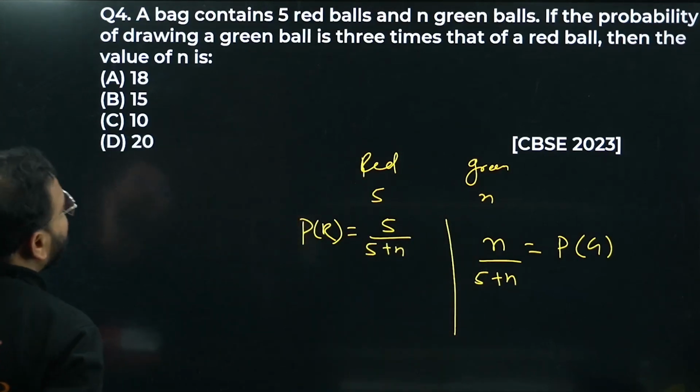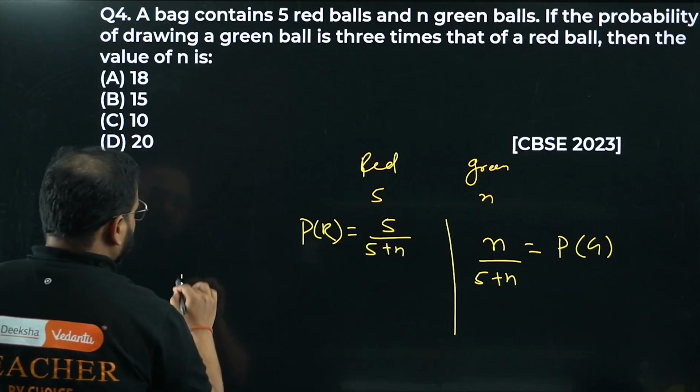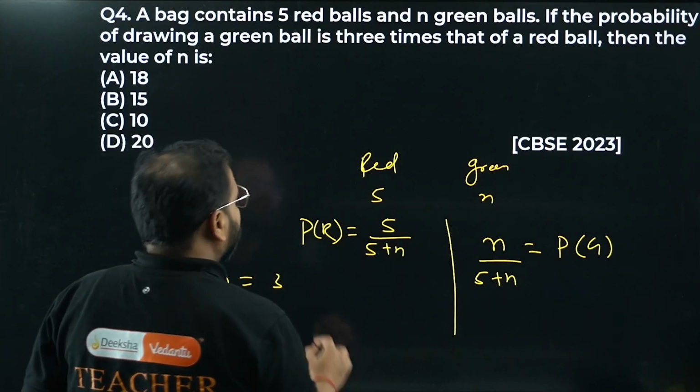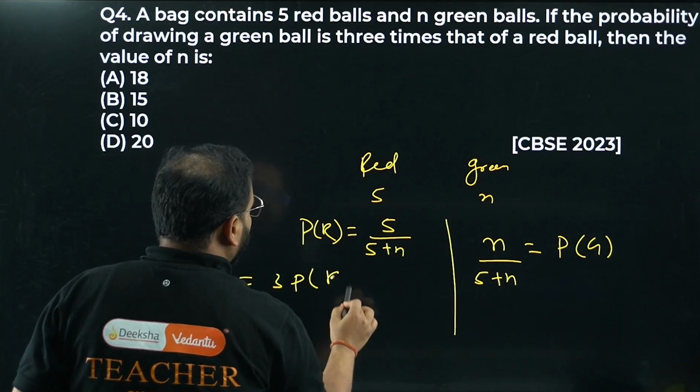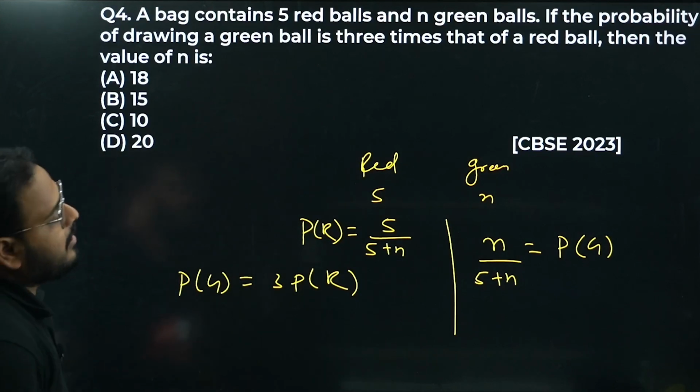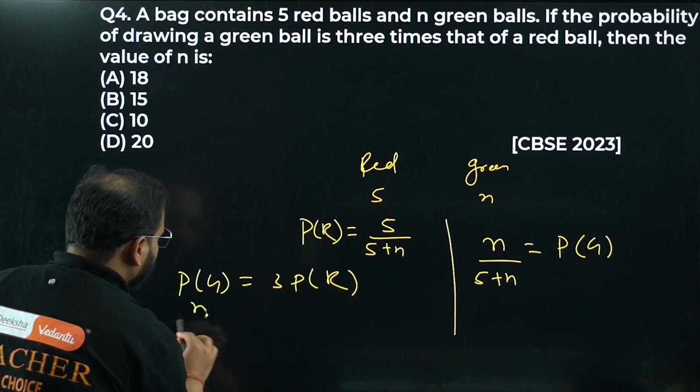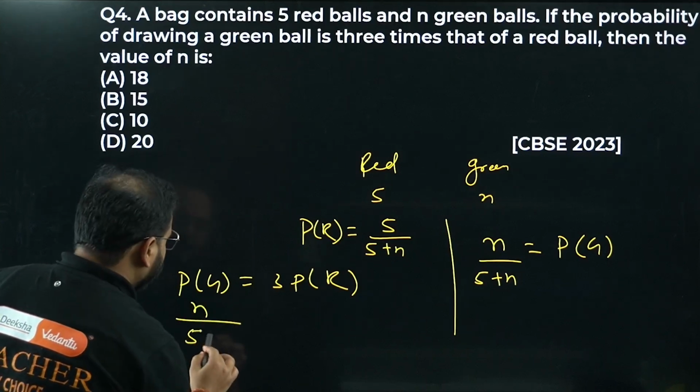They've given something: the probability of drawing a green ball is 3 times. So they are saying the probability of drawing a green ball is 3 times what? The probability of drawing a red ball. Okay, so let's check the values that we have so far. What is it? For P of G I have n upon 5 plus n.